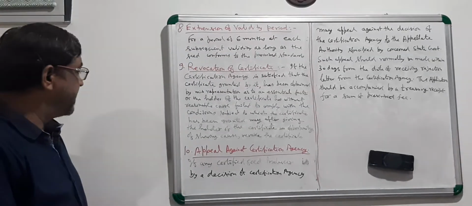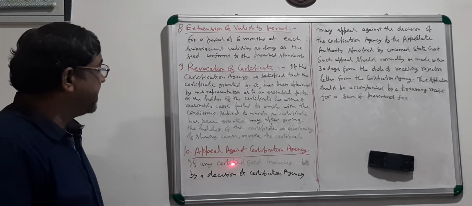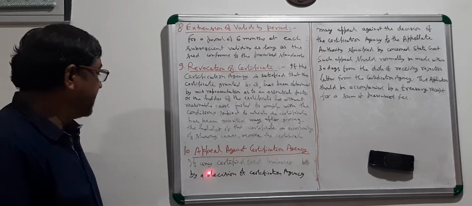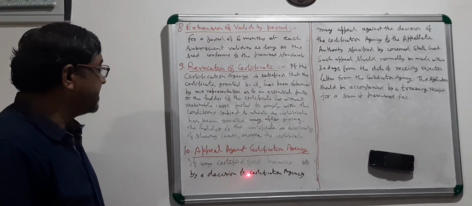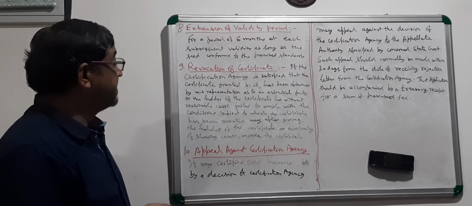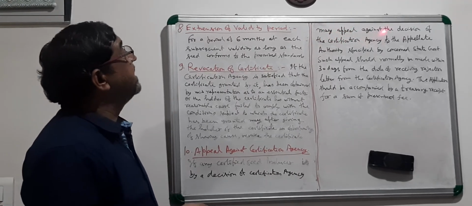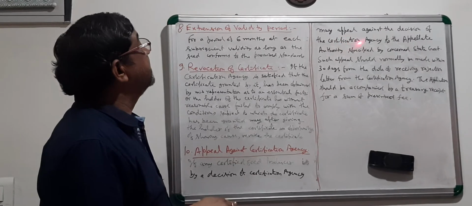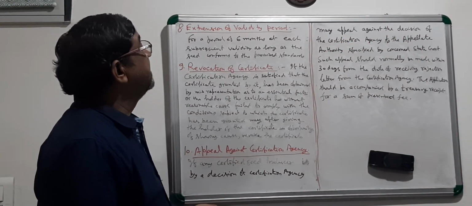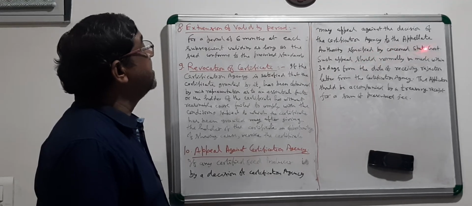If any certified seed producer is aggrieved by a decision of the certification agency, he may appeal against the decision to the appellate authority specified by the concerned state government.